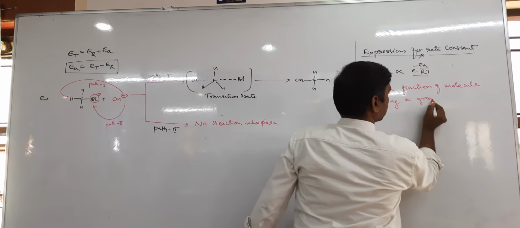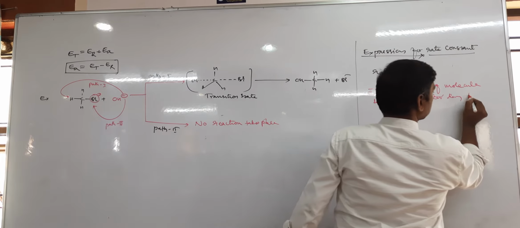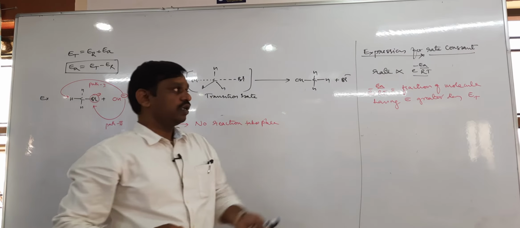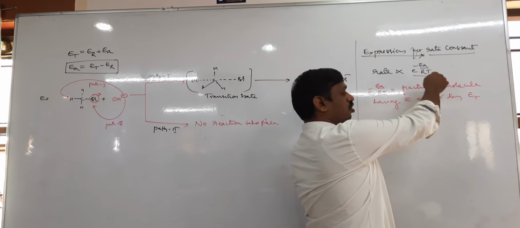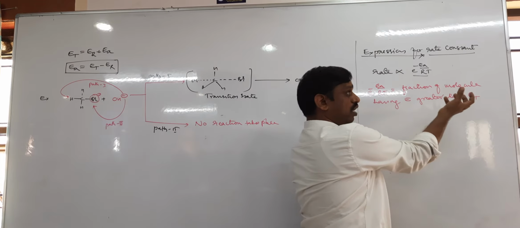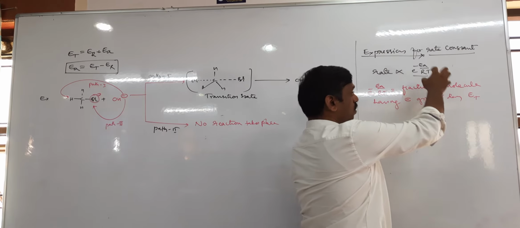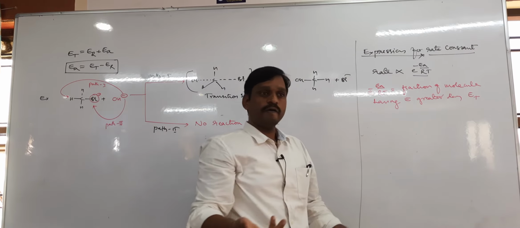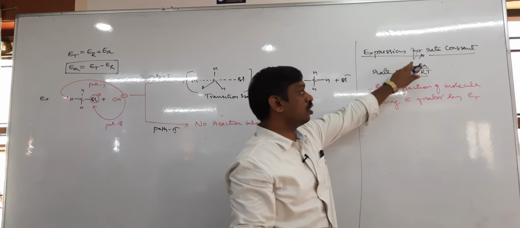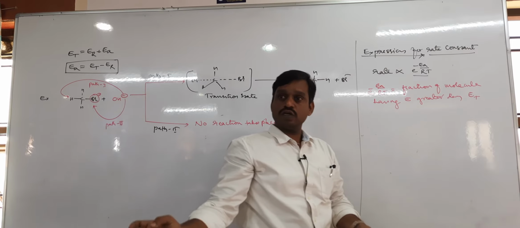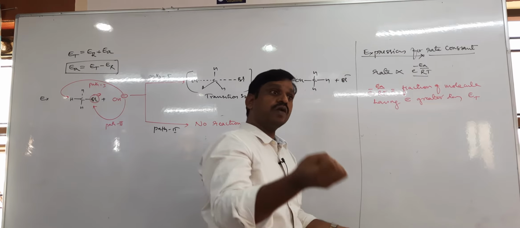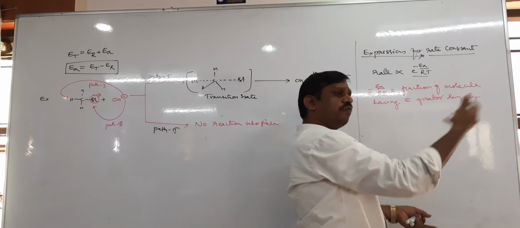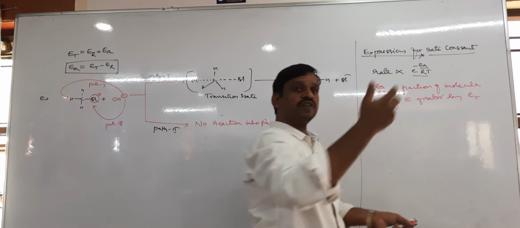If this fraction of molecules having energy greater than threshold energy is more, the rate will be more. It means the rate of the chemical reaction is directly proportional to e to the power minus Ea by RT, because rate depends on the fraction of molecules having threshold energy. If a larger fraction of molecules have threshold energy, obviously the rate of the reaction increases. Therefore, you can write that rate is directly proportional to this.